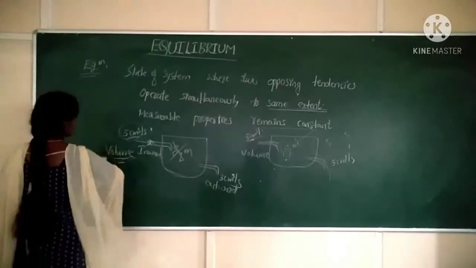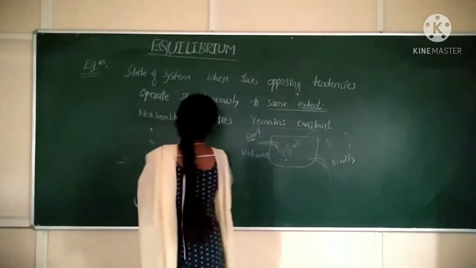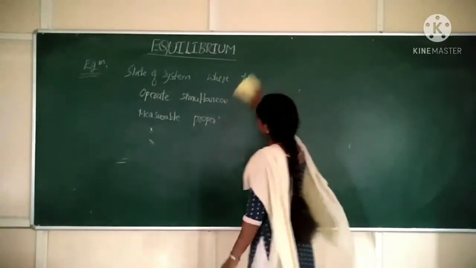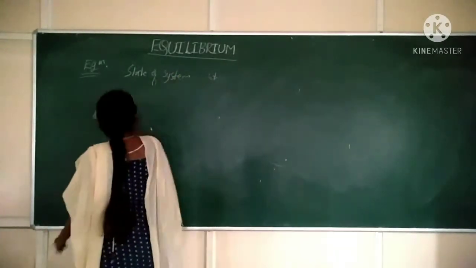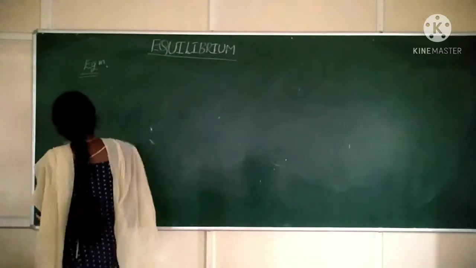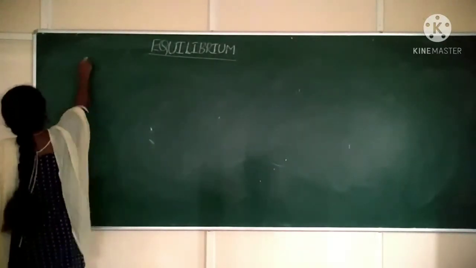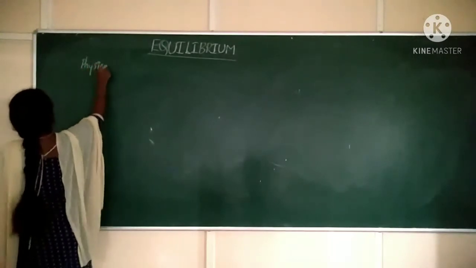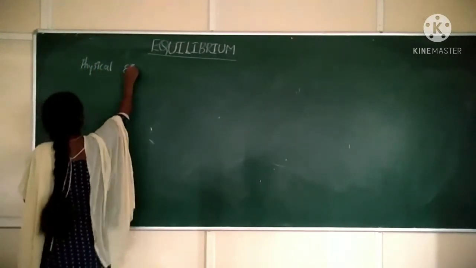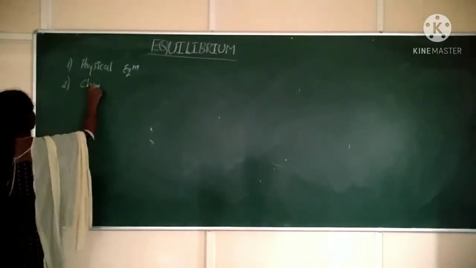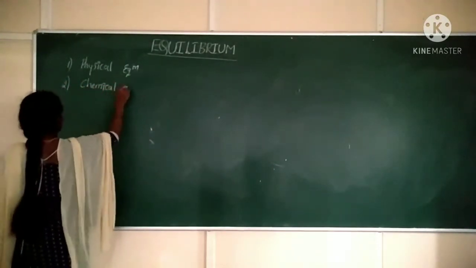Okay, so this is the definition and explanation of equilibrium. Clear? Next, equilibrium can be broadly classified into two types: first, physical equilibrium, and second, chemical equilibrium.